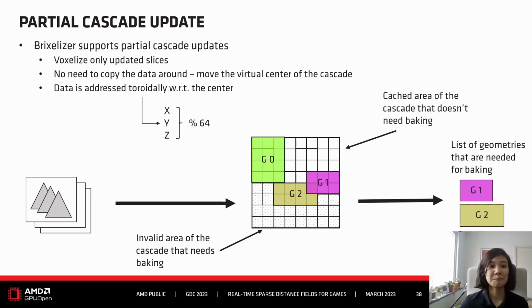And this is done by just moving virtually the center of the cascade. So you don't need to copy any data around. And the data is addressed totally with respect to the center. So this is one way to speed up the processing, that we just update what's really needed.